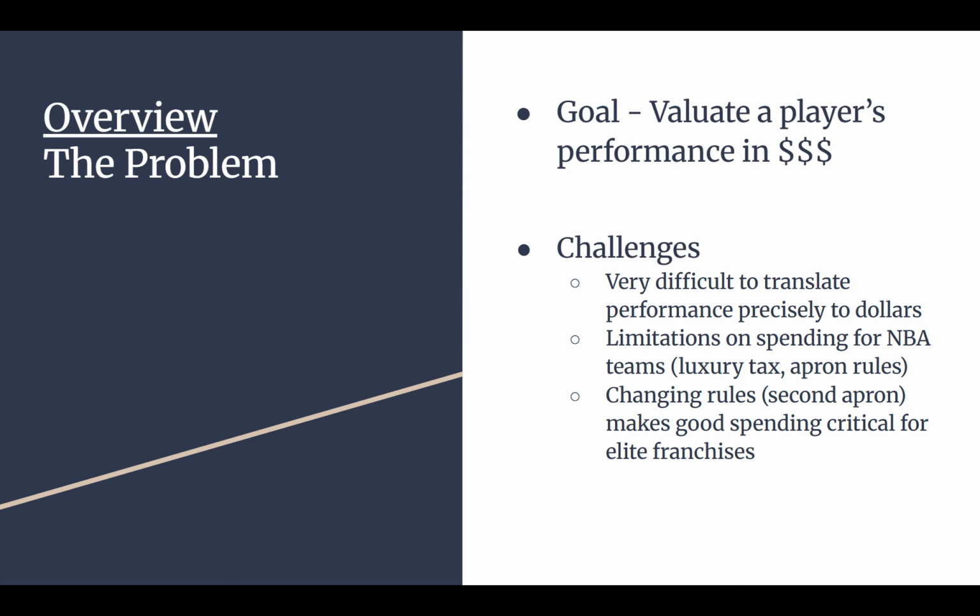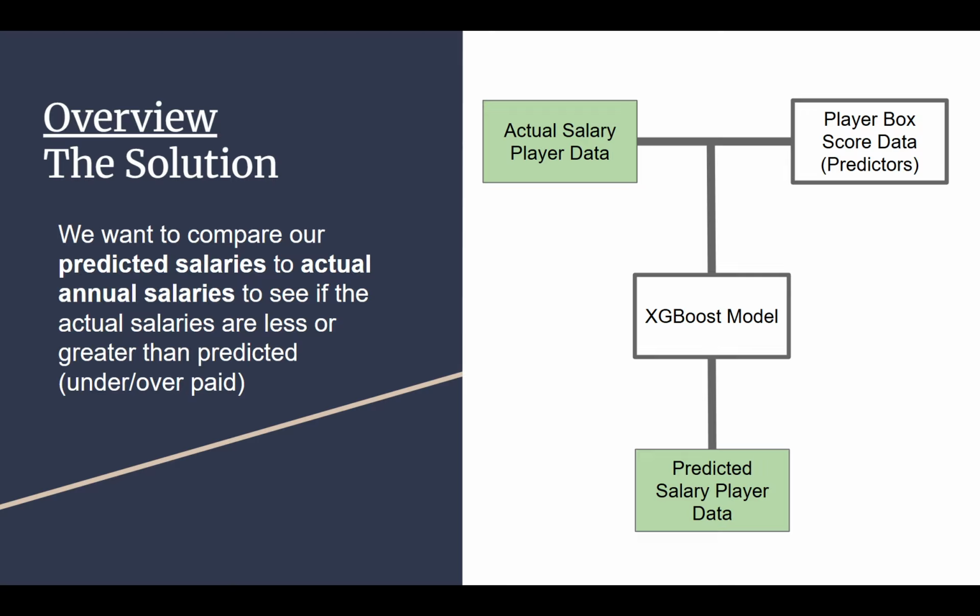Some of the challenges that I saw during this process were that it was very difficult to translate performance precisely into dollars. There are also limitations on spending for NBA teams that aren't hard caps, but are kind of soft caps, such as luxury tax and apron rules. And changing rules makes good spending critical for elite franchises. Most recently, the second apron has been developed, adding extra penalties for those teams that go above that salary cap threshold.